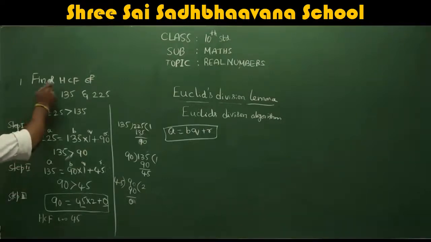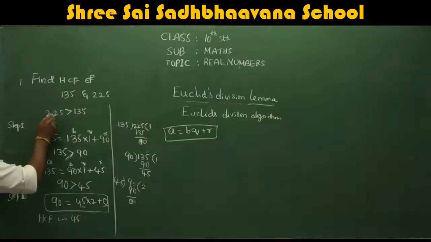So first we will do one sum based on that. Find the HCF of 135 and 225 by using Euclid's division algorithm. They will clearly specify: by using Euclid's division algorithm, find the HCF of 135, 225. So how do you find? First and foremost, check which is the greater number, either 225 or 135.